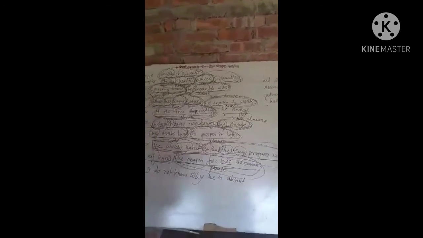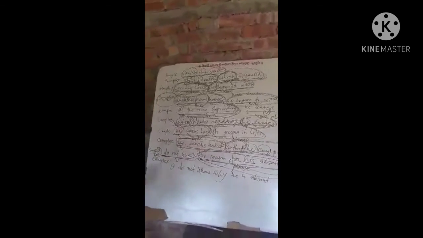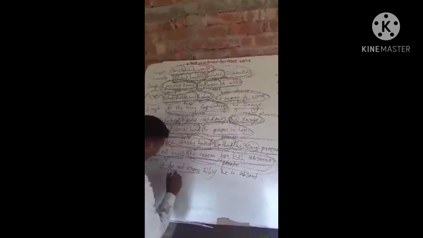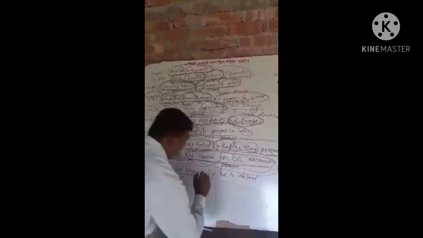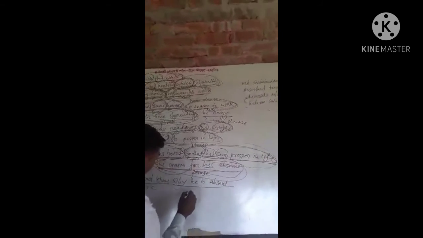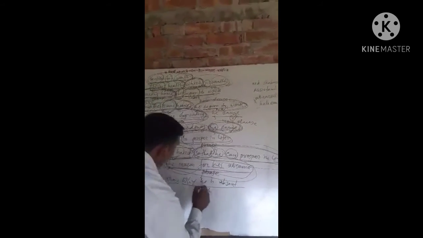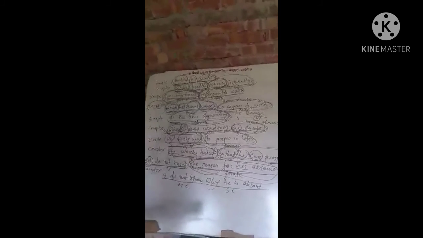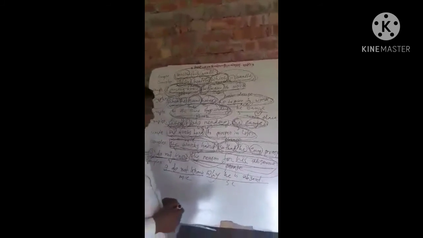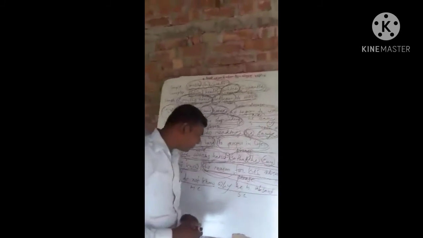I do not know why he is absent. Here I do not know is the main clause and why he is absent is the subordinate clause. One main clause and one subordinate clause makes a complex sentence.